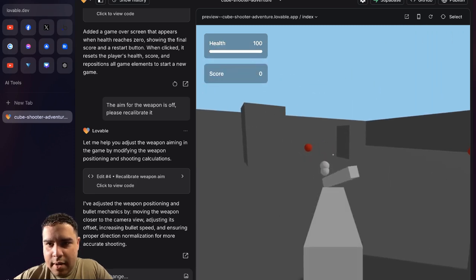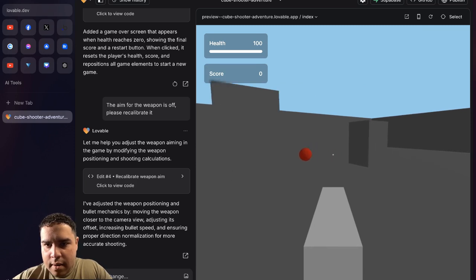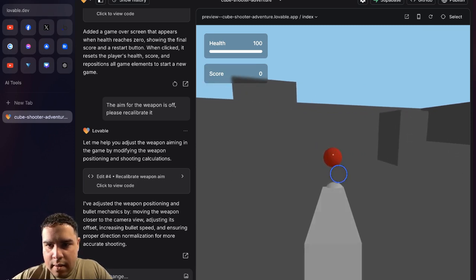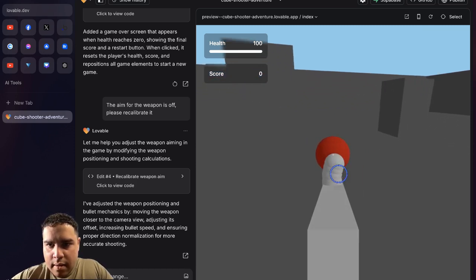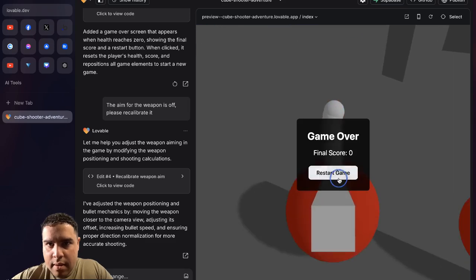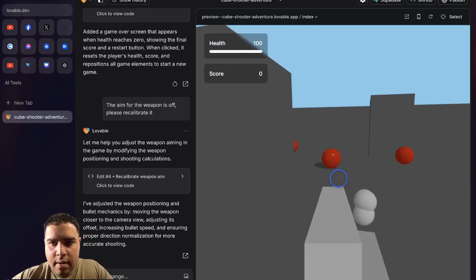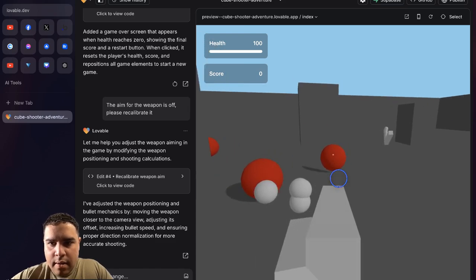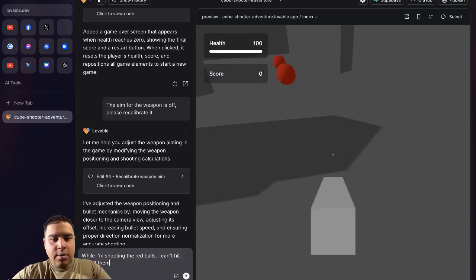Oh, they are. All right. So I'm shooting at them, but I'm not hitting them. And if the issue is not the aim, then we need to figure out.